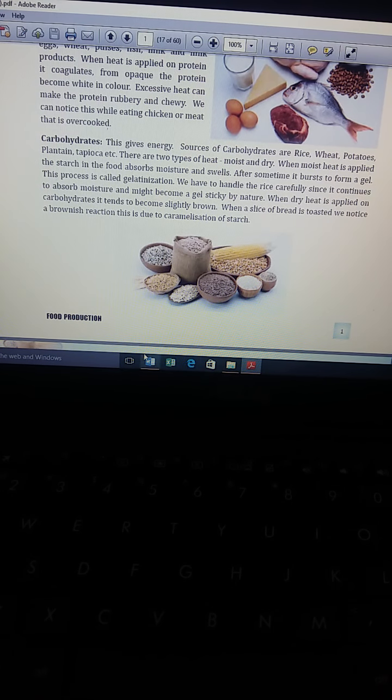We have to handle the rice carefully since it continues to absorb moisture and might become a gel stick by nature. When dry heat is applied on carbohydrates, it tends to become slightly brown. When a slice of bread is toasted, you might have noticed that a brownish reaction occurs. This is due to caramelization of starch.